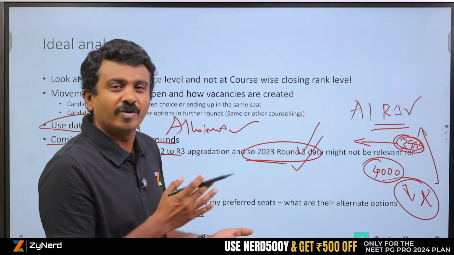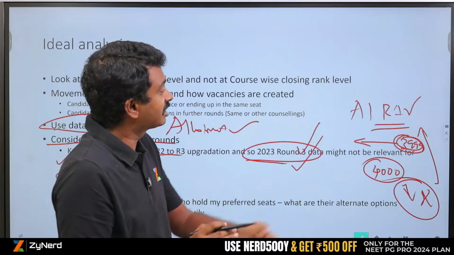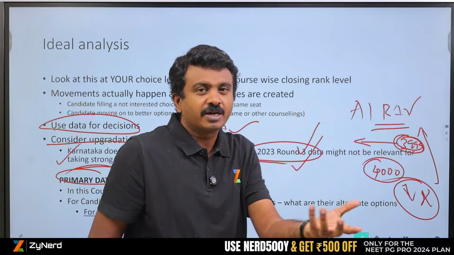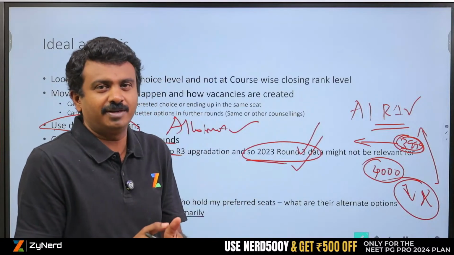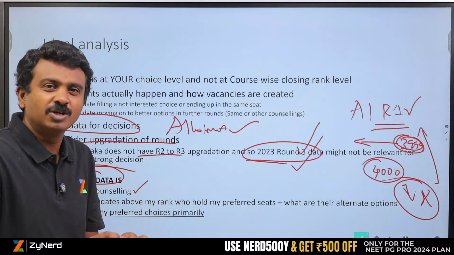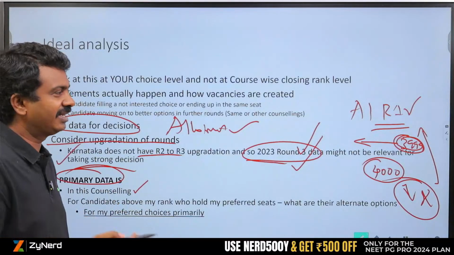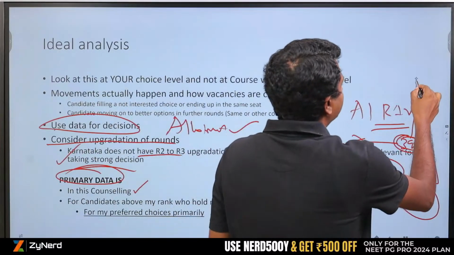What are they doing? Have they got alternate options? Will they leave a seat? What are their interests? This is my primary concern. That is what allotment mapping will try to give you as much as possible, to the extent that is available online. Not everything under the sun, but whatever is available, we try to get that for any candidate above your rank, and primarily within this 3999.